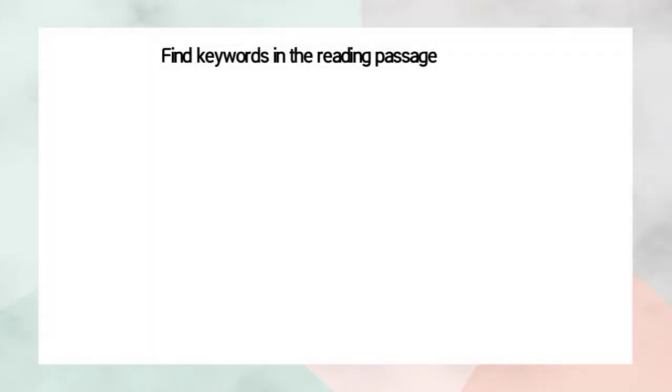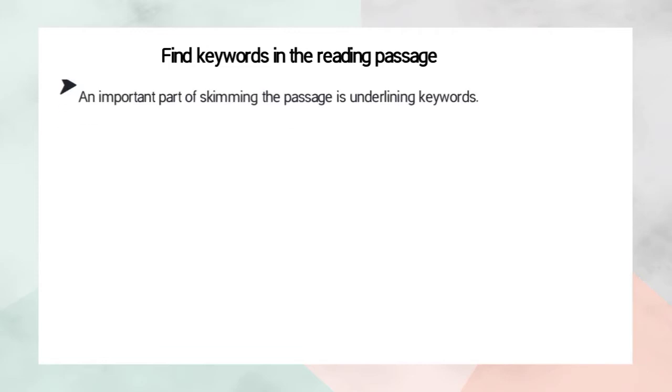And next, find keywords in the reading passage. Besides answering the questions, we also need keywords if we read some text or some books. Why? An important part of skimming the passage is underlining keywords. Sometimes, when we read books or a passage, there is some important information we need from it, so we can underline the keywords in that text.